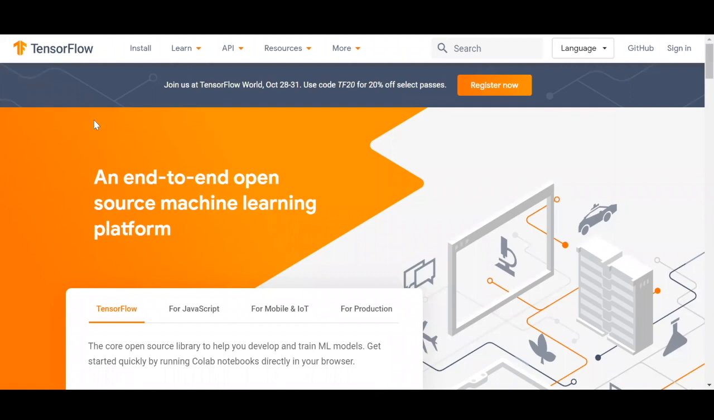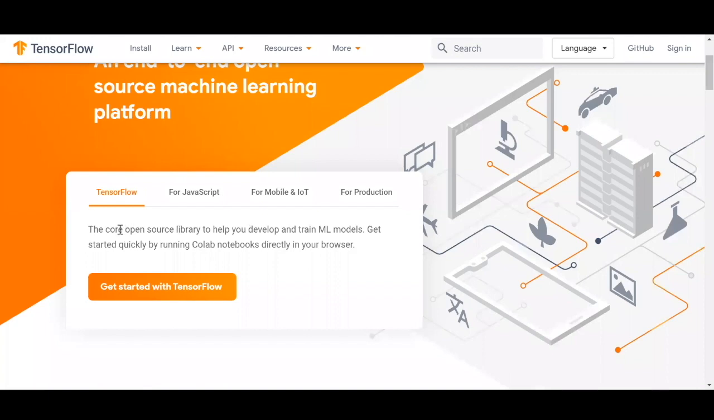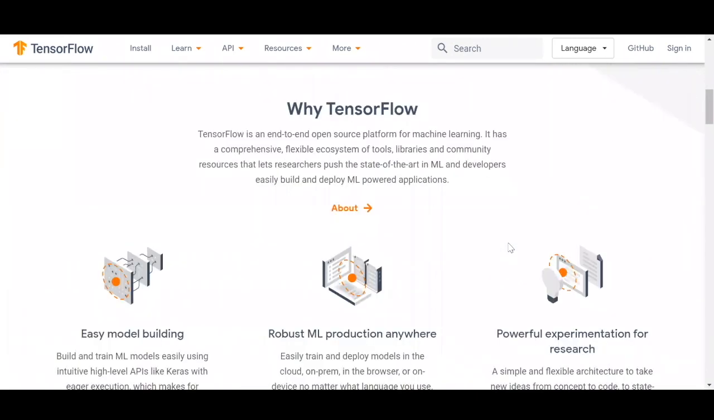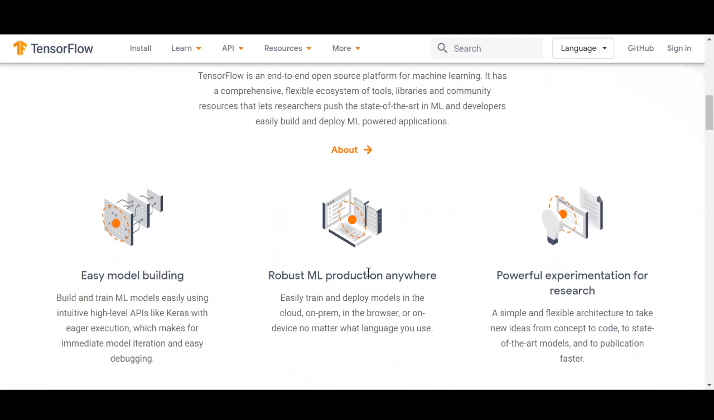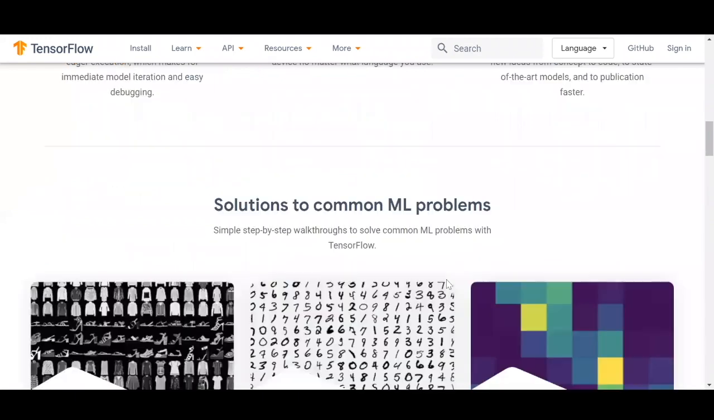So today is going to be our first session in deep learning and neural networks. We'll be mostly working with two frameworks, which are TensorFlow and Keras, which are almost the same. As you can see now, this is the TensorFlow website. It is an open source library to help you develop and train machine learning models, and it has many benefits like easy model building, and for production, it's pretty good. And experimentation for research is also provided.